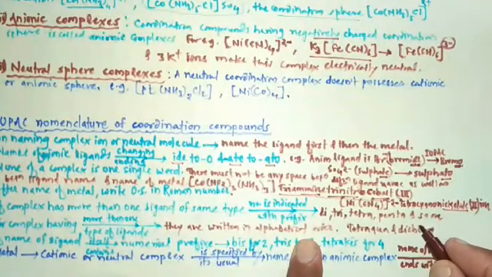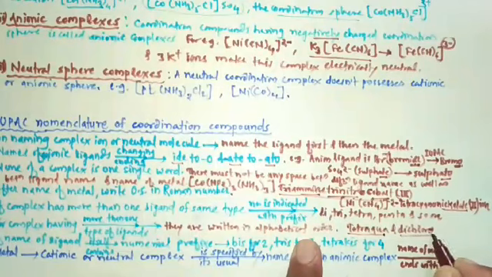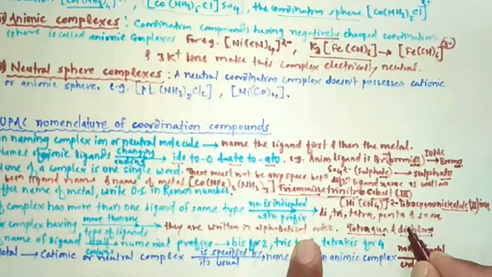While naming in alphabetical order, first of all we have to write tetraaqua and then dichloro, because the ligand having the name aqua, A comes first, then C of chloro.